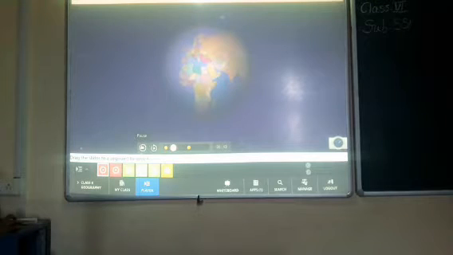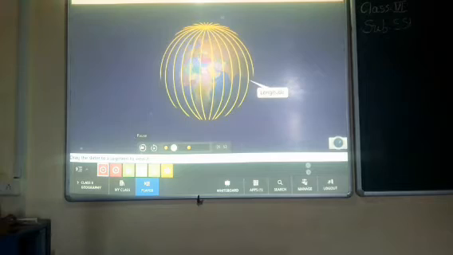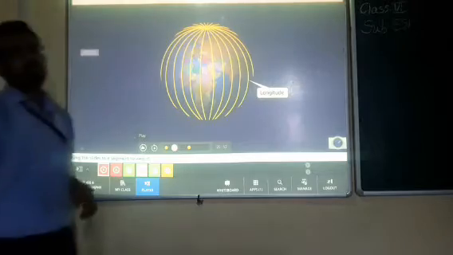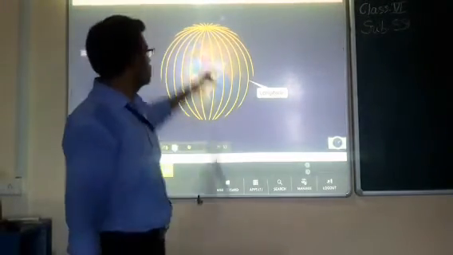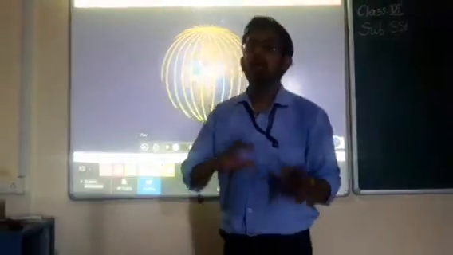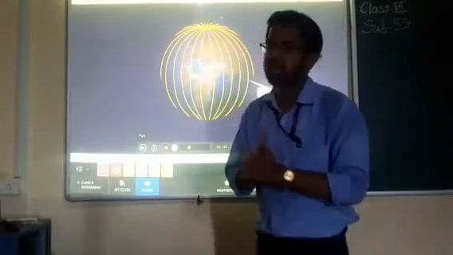While rotation of the Earth causes different places to have different times, longitudes help in determining the local time at different places. Okay, so we had already discussed the horizontal straight lines, the long lines, they are a reason for determining the time.